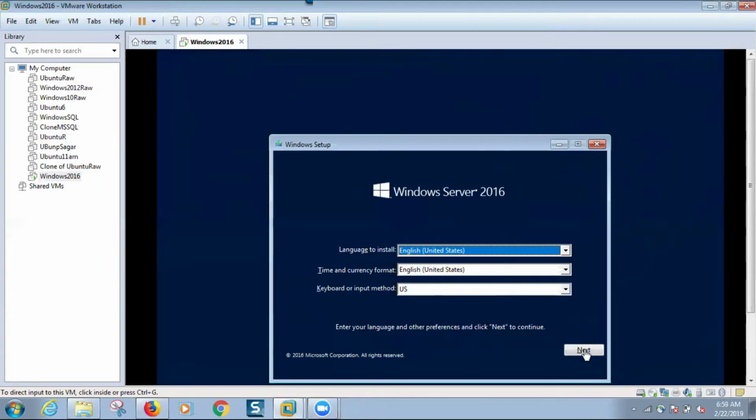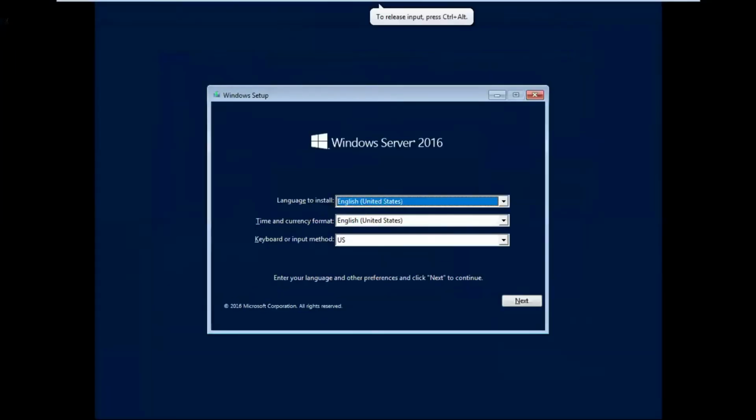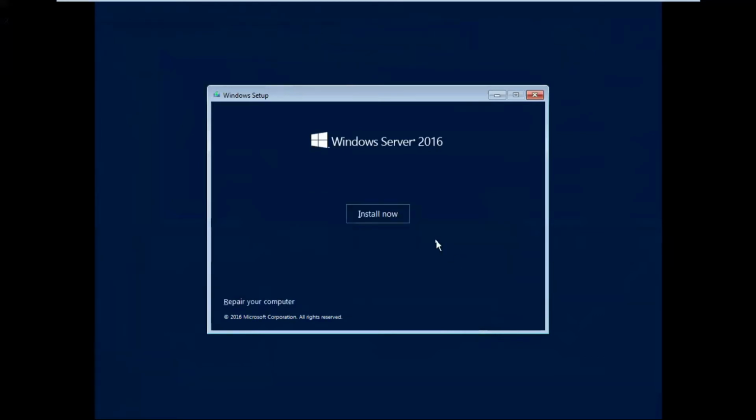Operating system you are installing, but normally you guys don't know how to install this operating system. Why? Because you won't get the chance. Already it has been installed in your laptops, right? That is the reason you don't get the chance. But in real time, in some cases Windows administrators will be installing. Suppose you have joined a product based company, sometimes you may have to install Windows also. Some knowledge should be there for the Windows operating system. Go next. Install it.